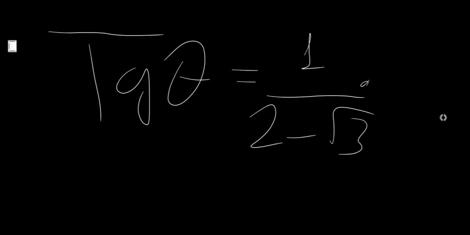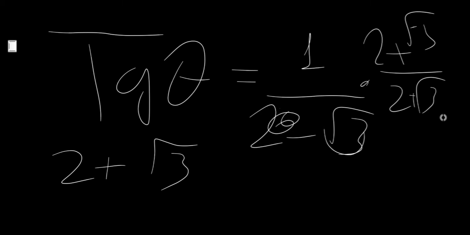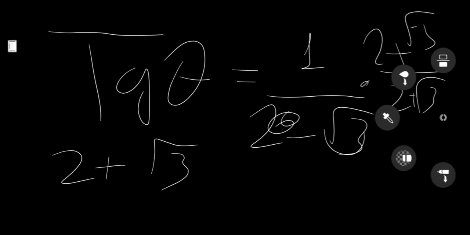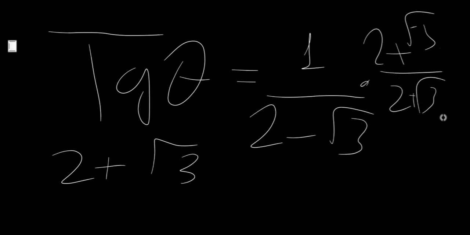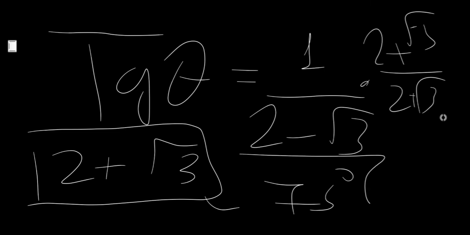Now you can multiply by 2 plus square root of 3 up and down, so that you can make it a cooler number. 2 squared over here will be 4 minus 3, which will be 1. So the tangent of our angle is 2 plus square root of 3. Now this is the tangent of 75 degrees, okay? And this is our answer.